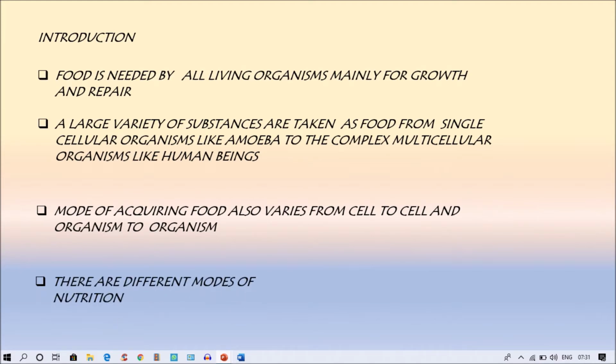There are different modes of nutrition. So as I have earlier mentioned, there are different types of having food: autotrophs, heterotrophs, and different types of heterotrophs, different types of autotrophs are there.